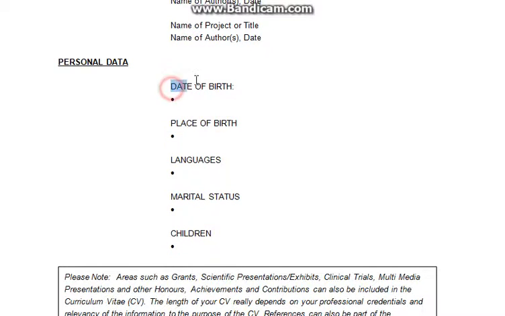Here you can write your date of birth, the place where you were born, how many languages you know, your marital status, whether you are married or unmarried, and how many children you have.